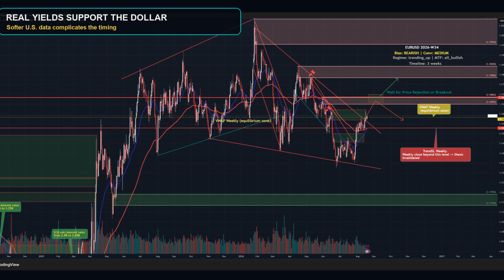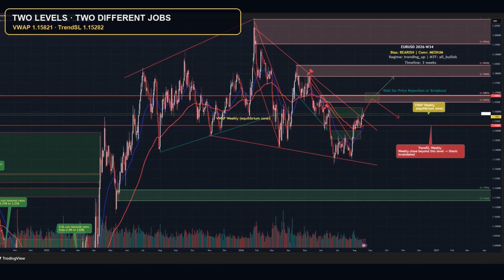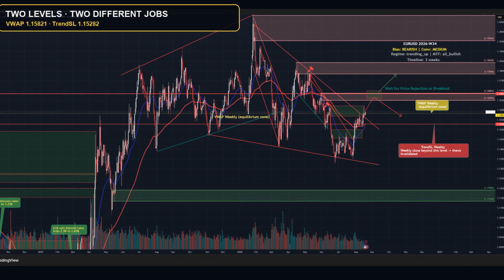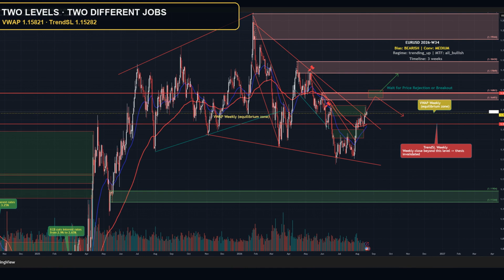That brings us to the price map, where two lines have different jobs. Weekly VWAP is 1.15821. Price is directly in that equilibrium zone, leaving short-term momentum unresolved. Weekly TrendSL is 1.15282, roughly 54 pips below market. That active gap means structure still conflicts with the bearish thesis. Only a weekly close below TrendSL would align the technical structure with the bearish call for the first time.